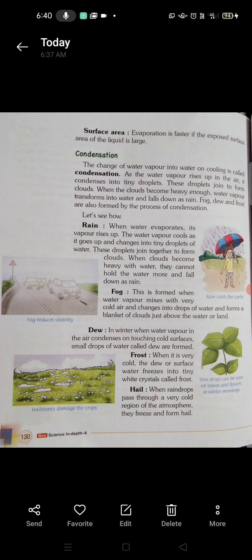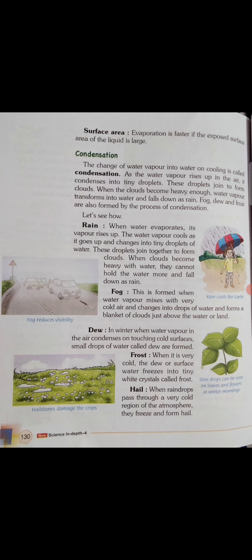So students, there are some more processes like fog, dew and frost which are formed by the process of condensation. So let's study them. First we have rain. I have already explained how rain is caused.